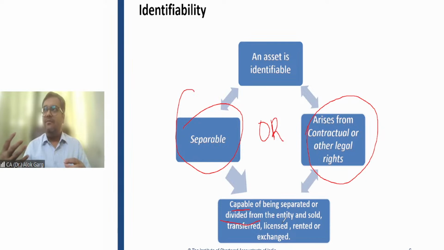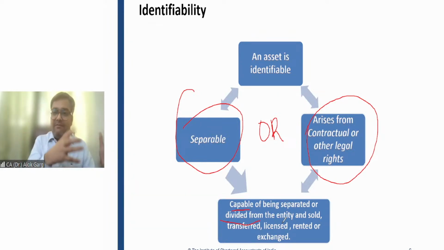The company is getting more future economic benefit. But can the company sell this market share? Can the company sell the goodwill? Answer is no. The company cannot sell this market share and goodwill separate from this entity.